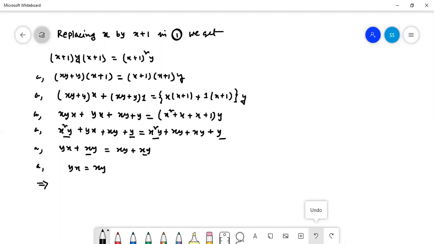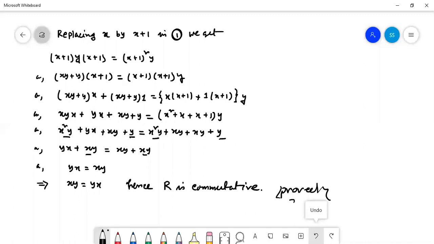That implies that xy equal to yx. So we can say that hence R is commutative. As xy equal to yx, with respect to the multiplication, the ring is commutative. Is it clear?